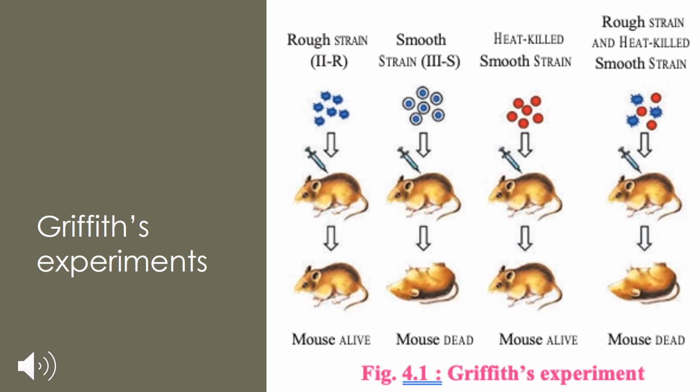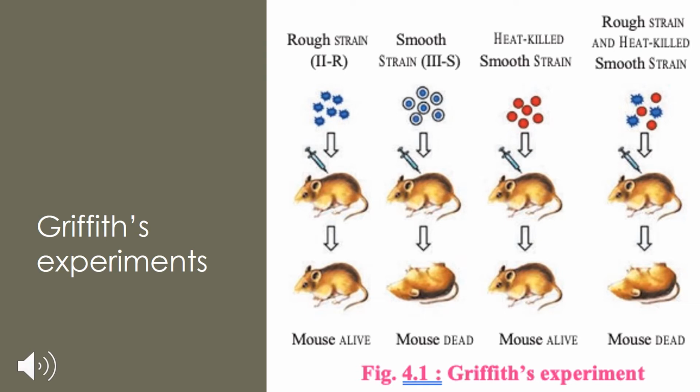Second, the smooth strain S, when it was injected in the mice, actually killed the mice. So the mouse was found to be dead. So what happened? The third time, he heat killed the S strain, that is the smooth strain. He heat killed it and then again injected it into the mice. He observed that the mouse was alive.